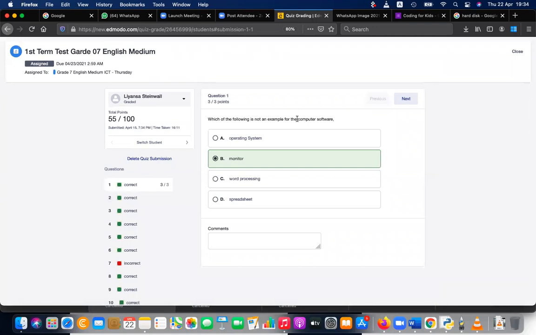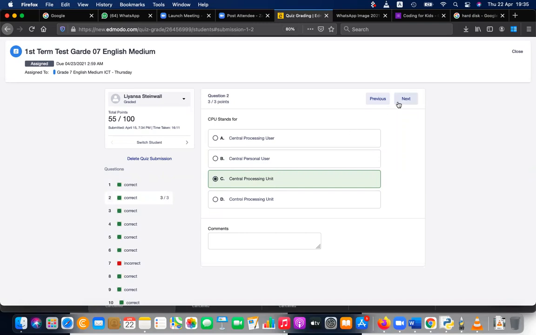The first question: which of the following is not an example of computer software? It's a very easy question. Operating system is software. Word processing is software. Spreadsheet is also software, but monitor is hardware. It's tangible, a physical thing. Next question: CPU stands for Central Processing Unit.